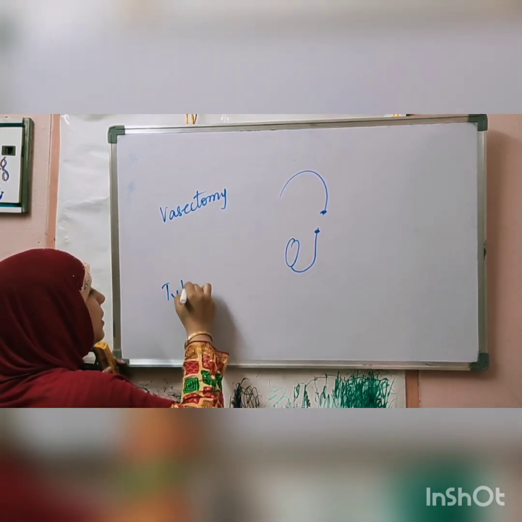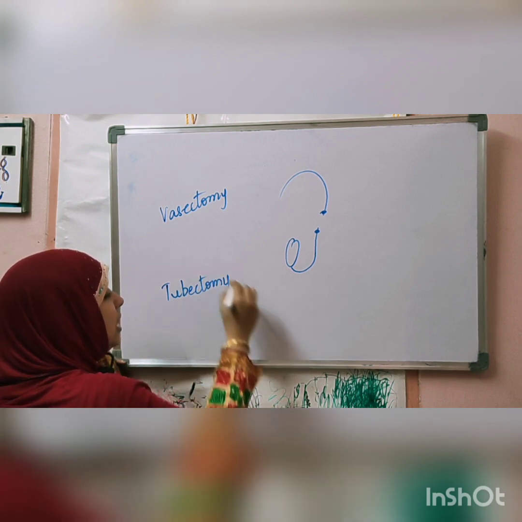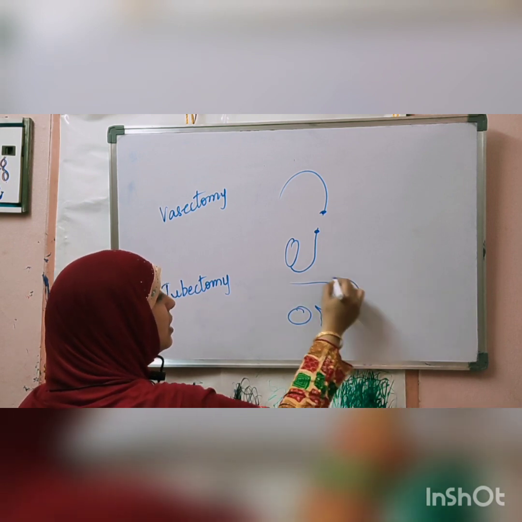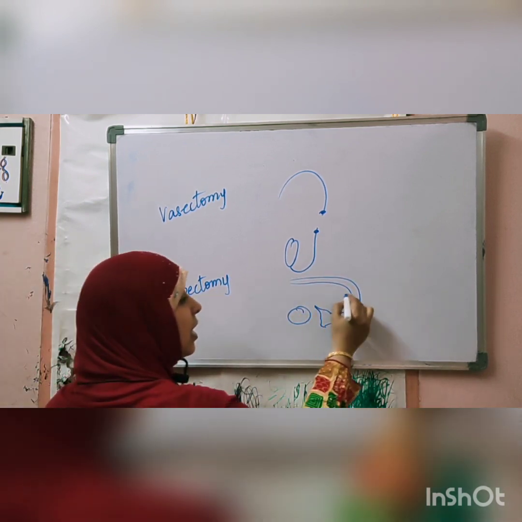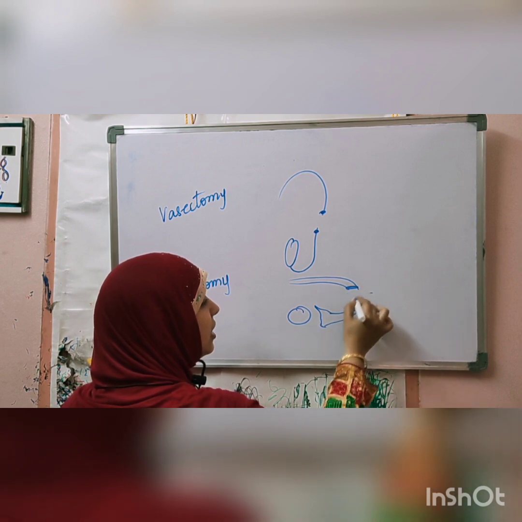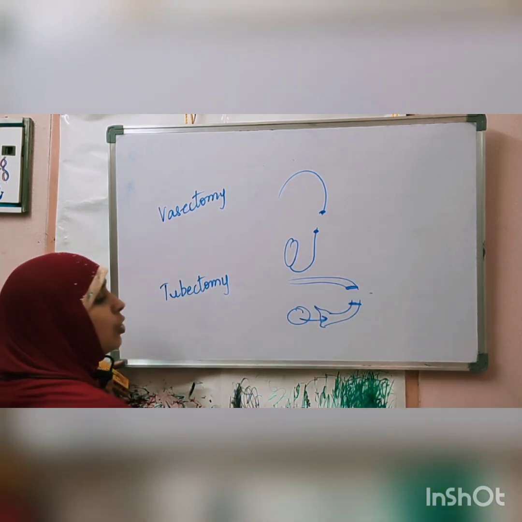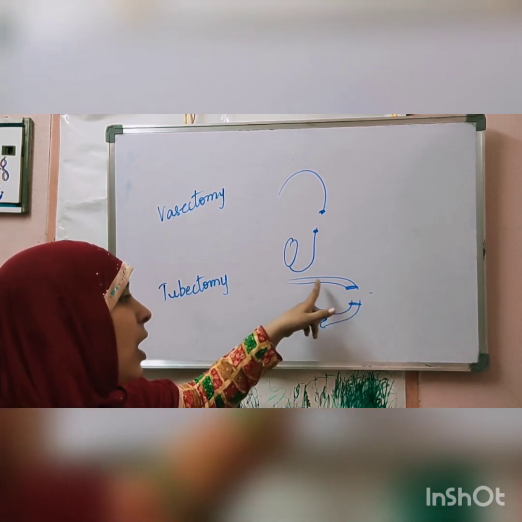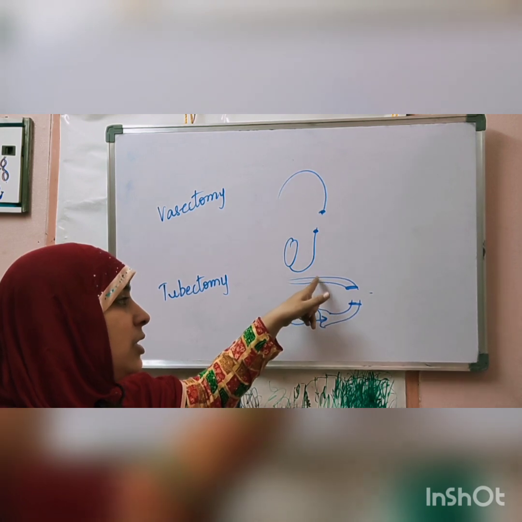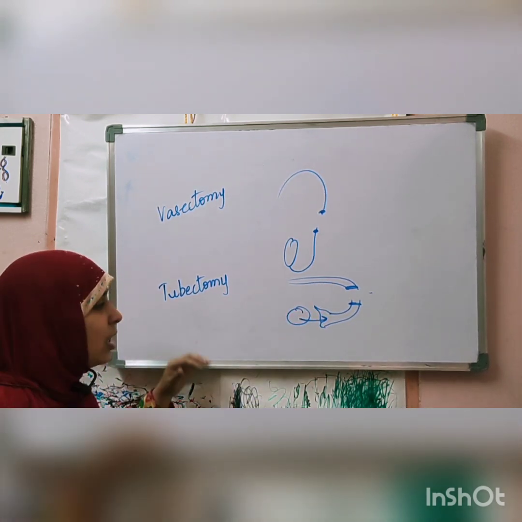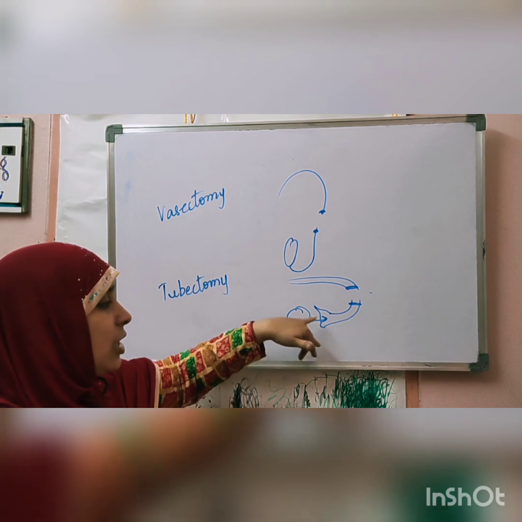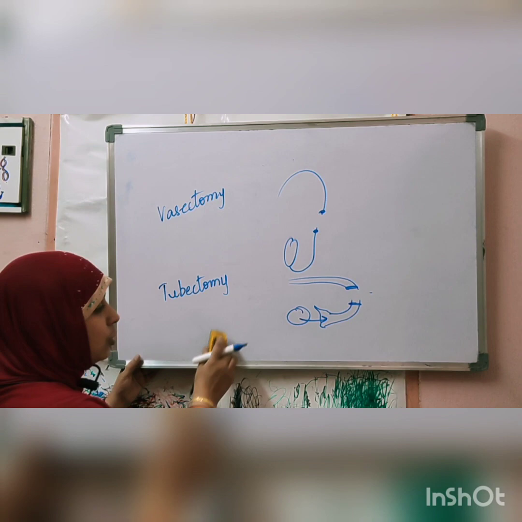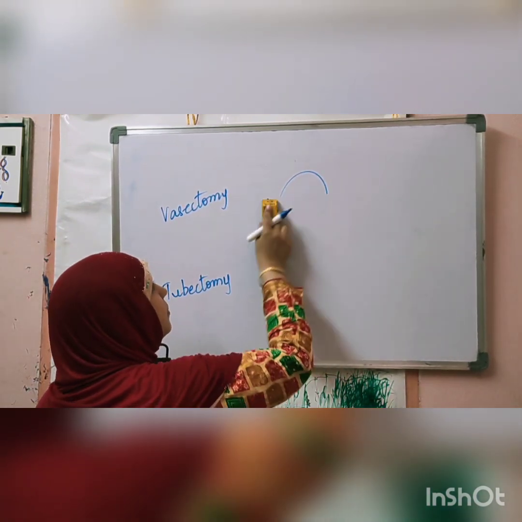Tubectomy occurs in the female body. The fallopian tube, which is the place where fertilization occurs, is cut and ligated here. So there is no chance for the ovum to enter this. Even if it enters, it stops here itself. It can't go to the place where sperm reaches and fertilization occurs. The sperm cannot pass through this, it cannot reach the ovum, and fertilization will be prevented, and this can be useful to prevent pregnancy.